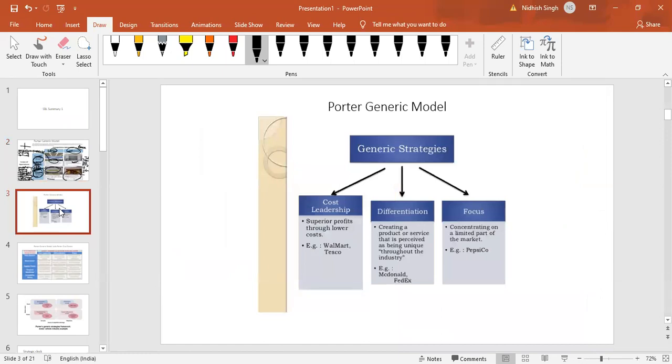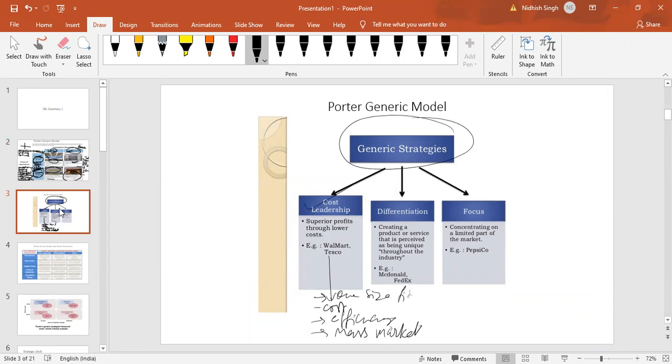And how do we look at this? Generic strategy, if we just define three-way: cost leadership, now we know by example, Walmart and Tesco, their mantra is cost, efficiency, mass market, one size fits all, because they cannot differentiate.